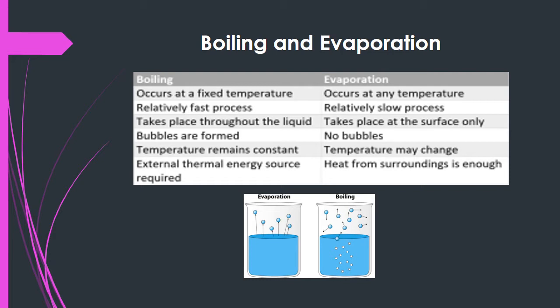Temperature remains constant in the case of boiling, but during evaporation, temperature may change. During boiling, an external thermal energy source is required, but for evaporation, heat from the surroundings is enough and it does not require any energy source. These are the differences between boiling and evaporation.